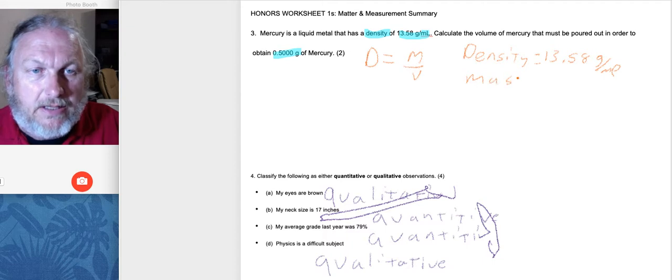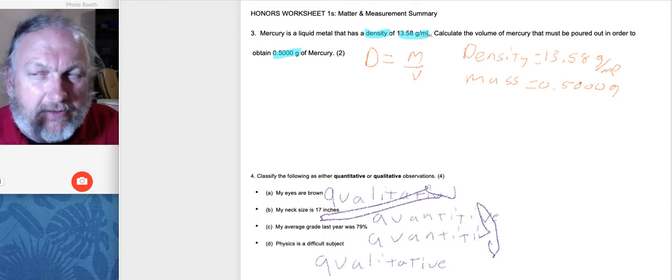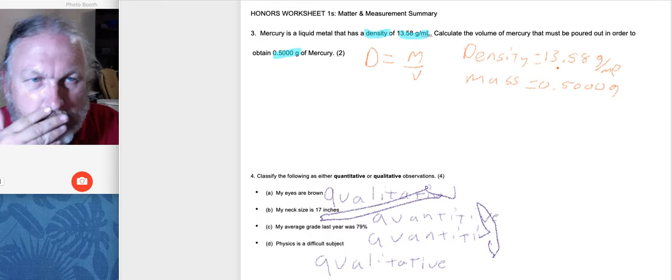Mass is 0.500 grams. That's a hint. All those zeros, that means those are probably significant. This might be the significant figure point, so I want to keep those down.